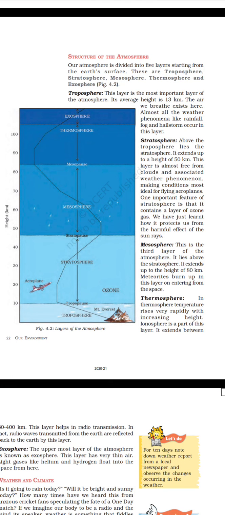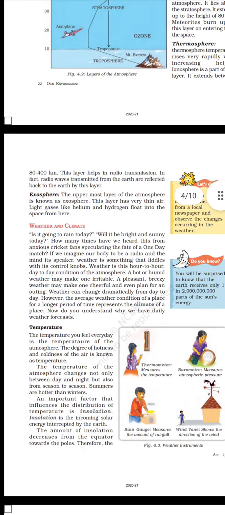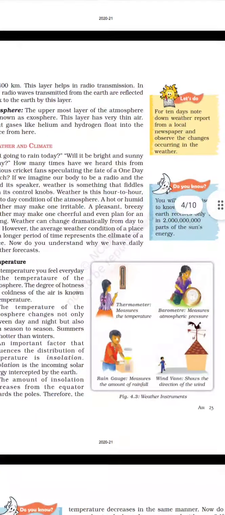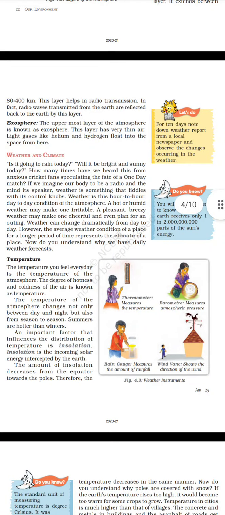Thermosphere. In thermosphere, temperature rises very rapidly with increasing height. Ionosphere is a part of this layer. It extends between 80 to 400 kilometers. This layer helps in radio transmission. In fact, radio waves transmitted from the earth are reflected back to the earth by this layer.